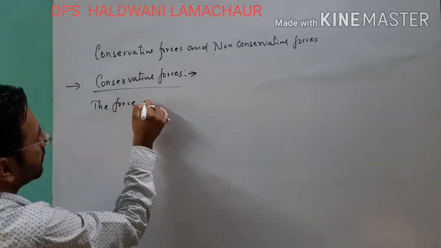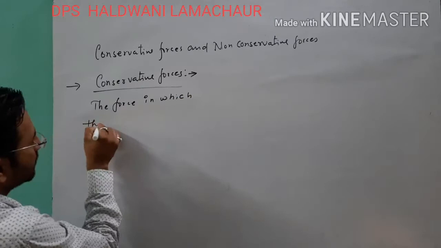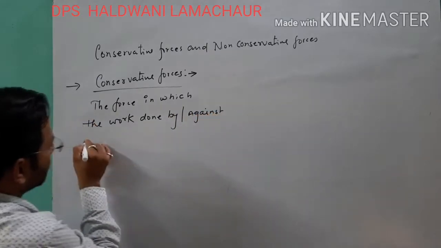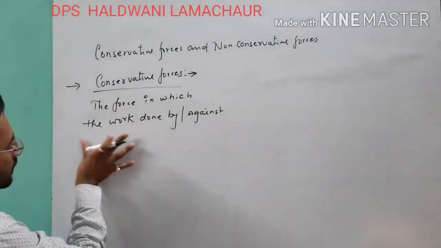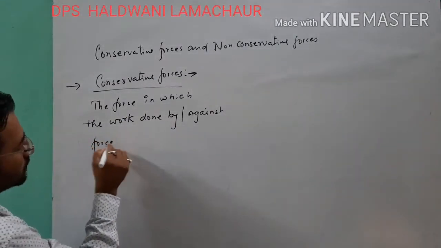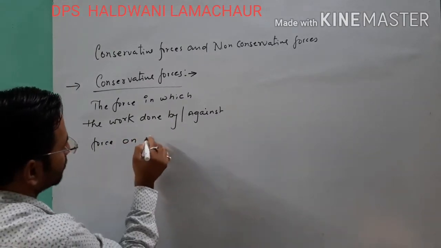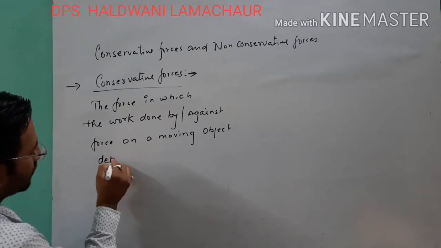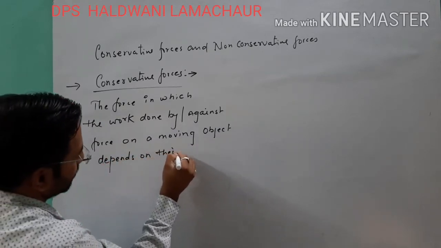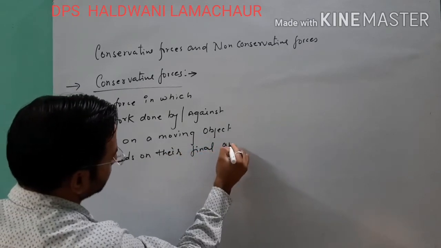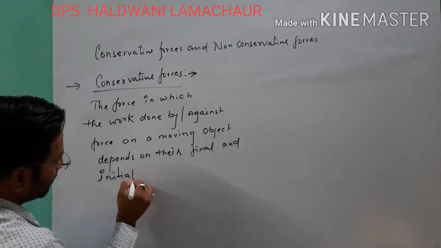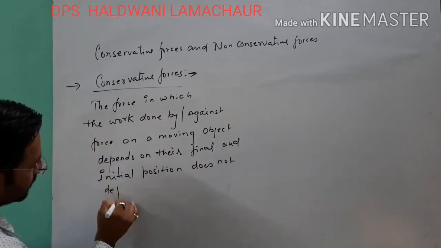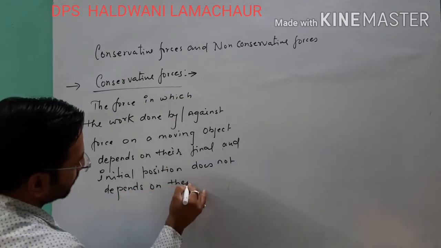the force in which the work done by or against a force on a moving object depends on their final and initial position and does not depend on their path.